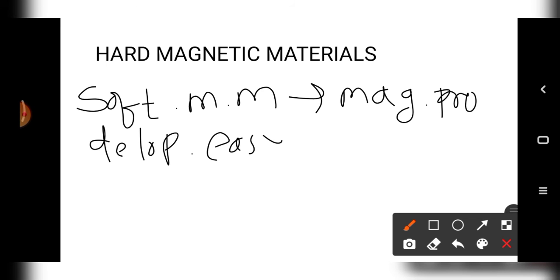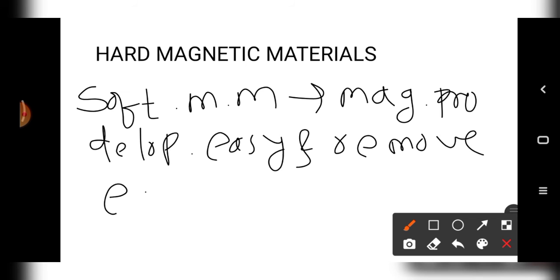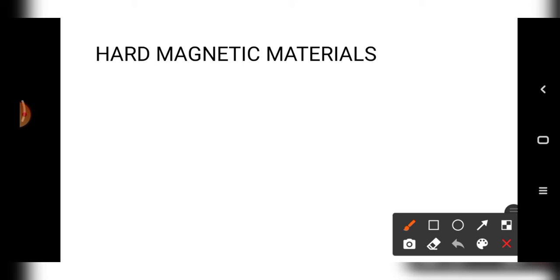When we consider hard magnetic material, it is very difficult to create magnetic property in the material, and it is very difficult to remove the magnetic property.